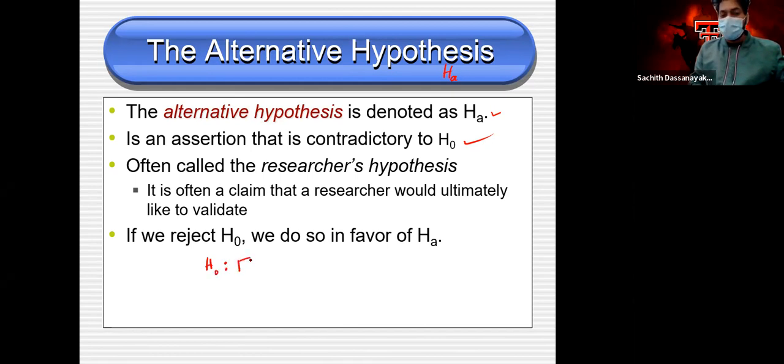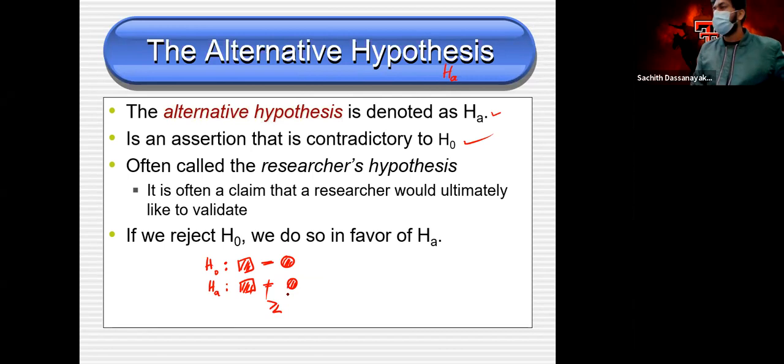So this is my H naught, something equals something. For H naught, you have to use the same thing. Don't change the things we are using for the H naught. So HA is going to be the same thing here, but it can be not equal, less than, or greater than.